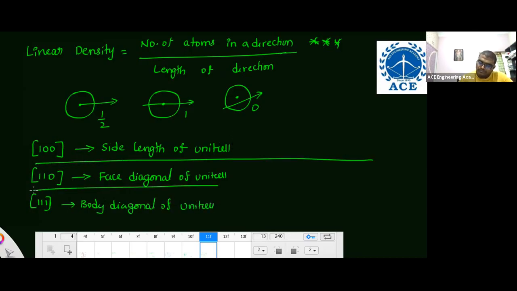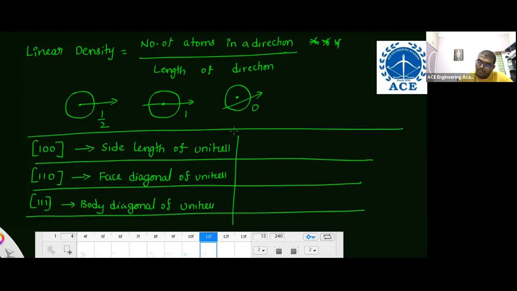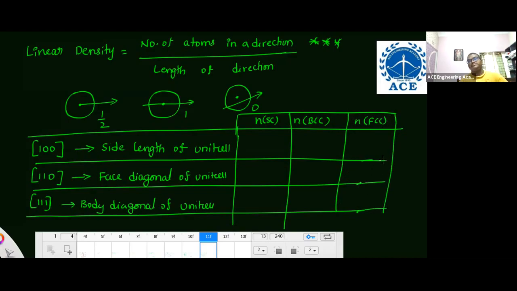Now listen. Number of atoms in this direction in simple cubic, number of atoms in BCC, number of atoms in FCC. Tell me. Once you know this, it is very easy.